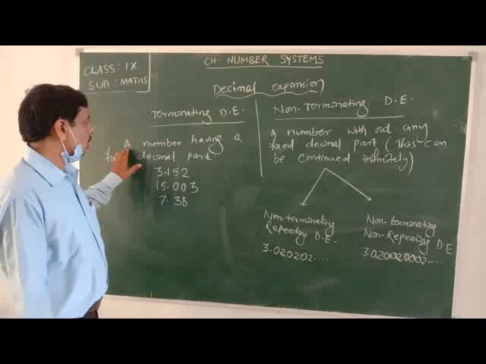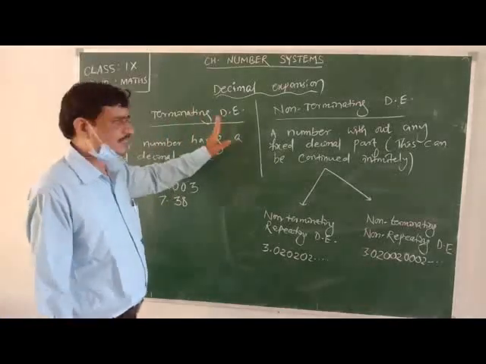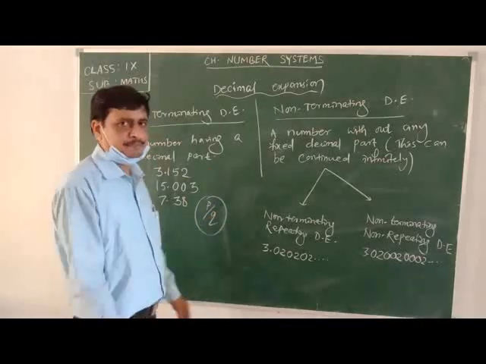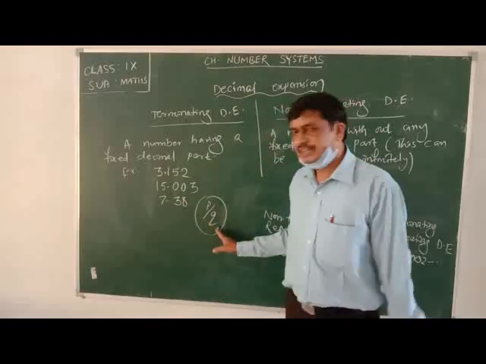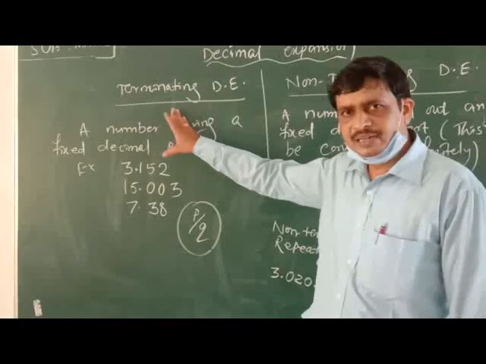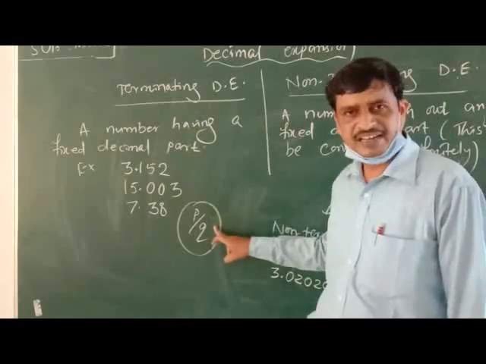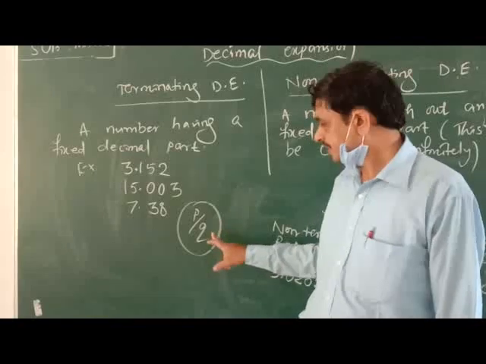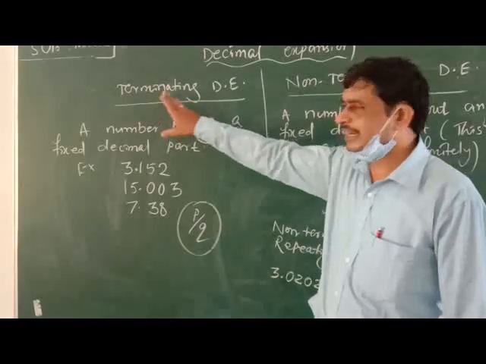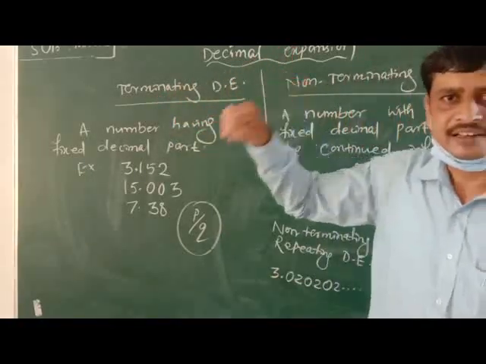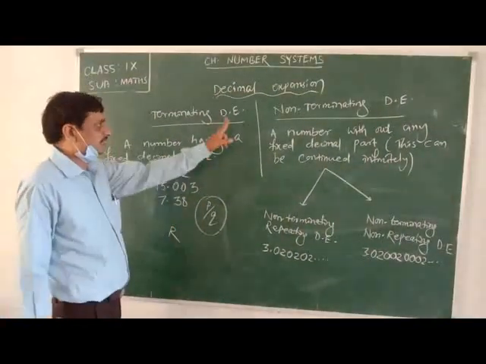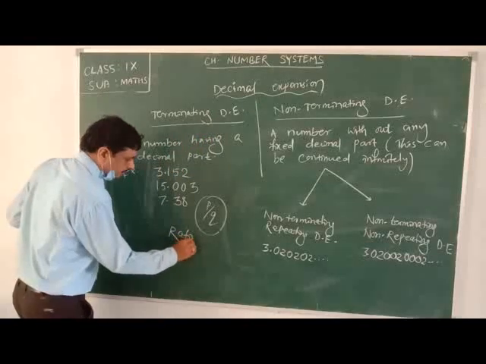Here, all the terminating decimal expansions can be represented in the form p by q, where p and q both are integers and q is not equal to 0. This terminating decimal expansion can be expressed in the form p by q, where p and q both are integers and the denominator q is not equal to 0. So, this terminating decimal expansion is said to be a rational number.